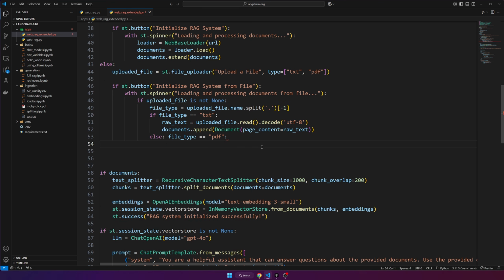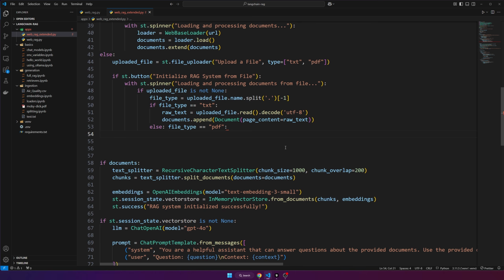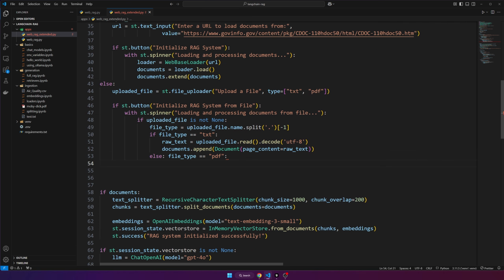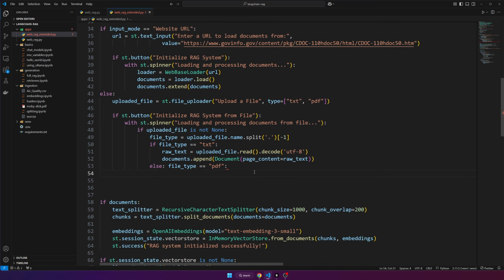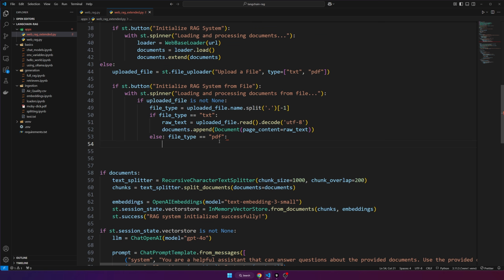Now for the PDF part, it's a little different. It's a little more complicated because we already know that there's a Langchain document loader for PDF files so that we can extract documents from a PDF. The thing that complicates it a little bit is just because we're uploading it to our website using this Streamlit file uploader, and that will basically load it into your computer's memory. It's not a physical file on your computer. So when we use the PDF document loader from Langchain, it just doesn't work with things that are loaded into memory exactly.